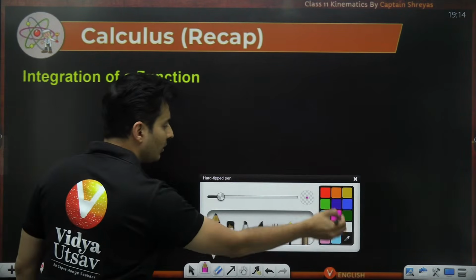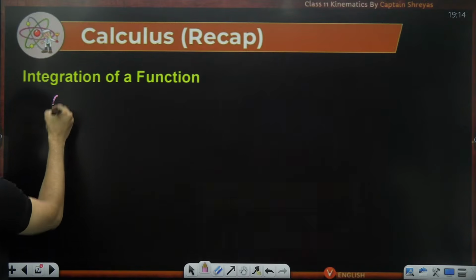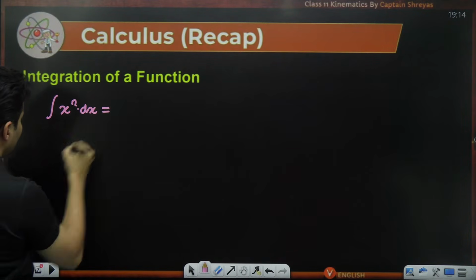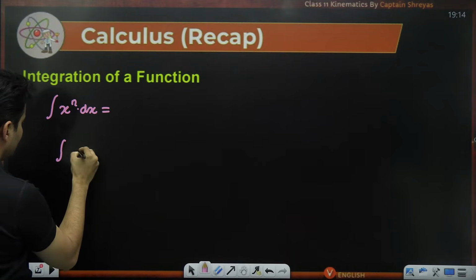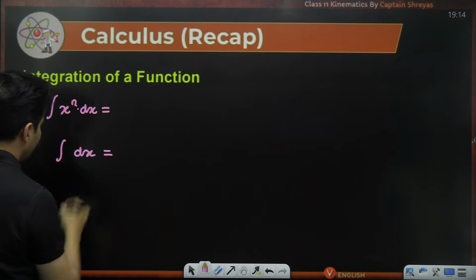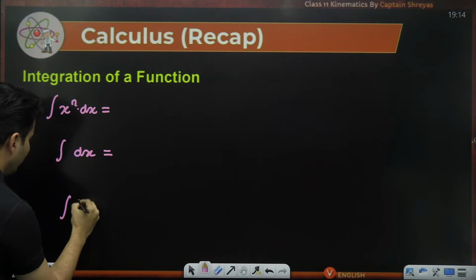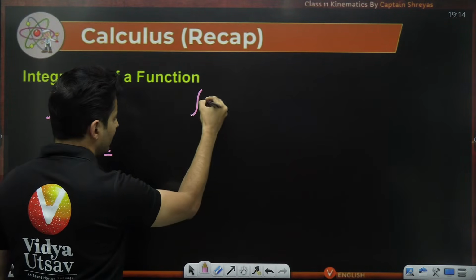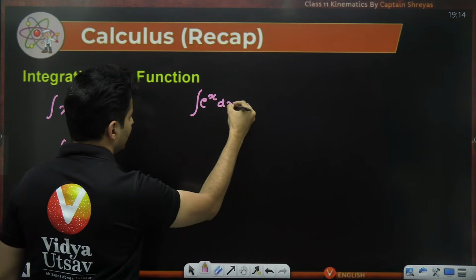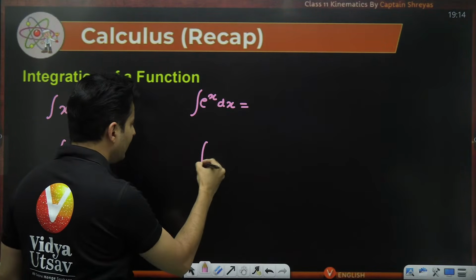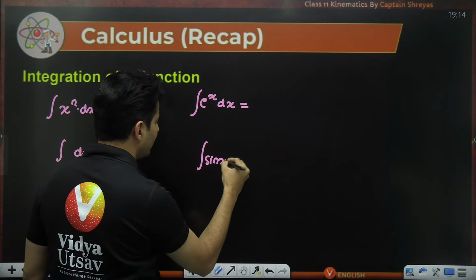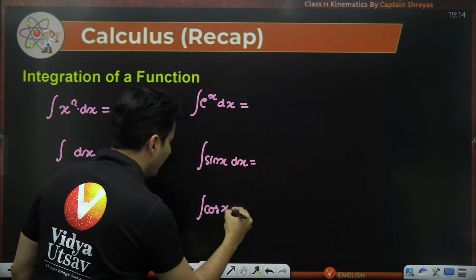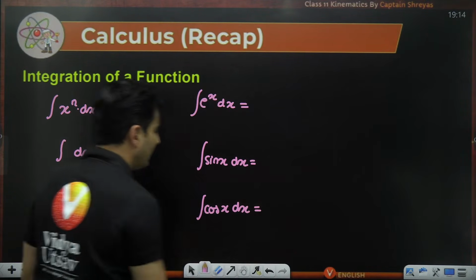Just to remind you of the formulas quickly, remember integration of x raised to n dx, then integration of just dx, then integration of 1 by x dx, then integration of e raised to x dx, then integration of sine of x dx, then integration of cos of x dx, like that.